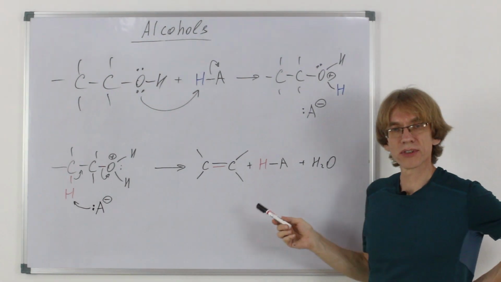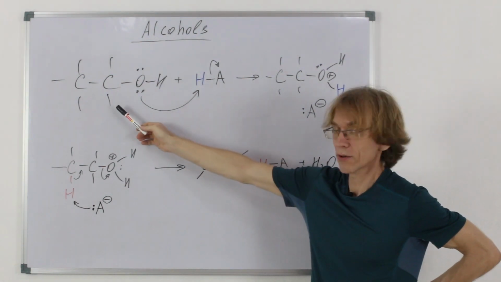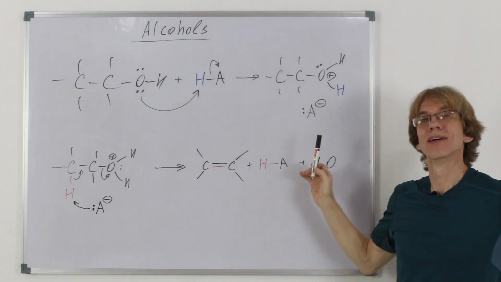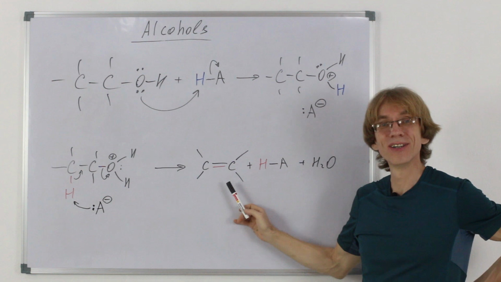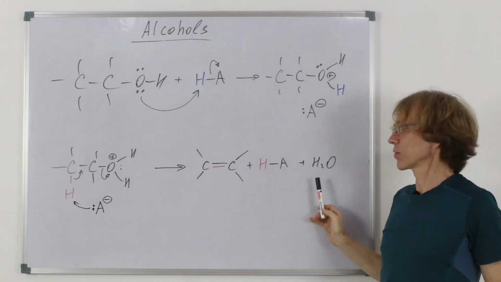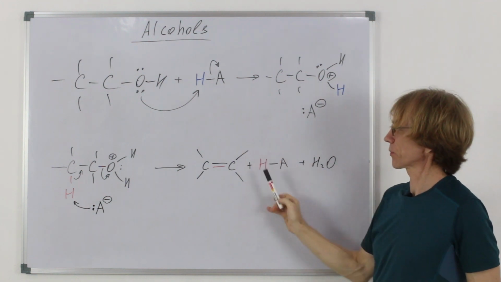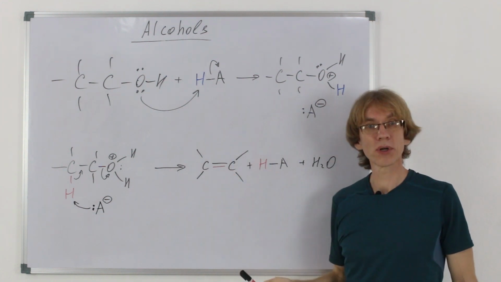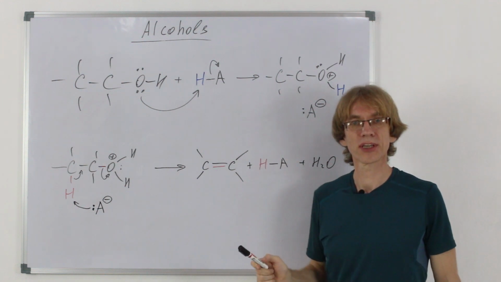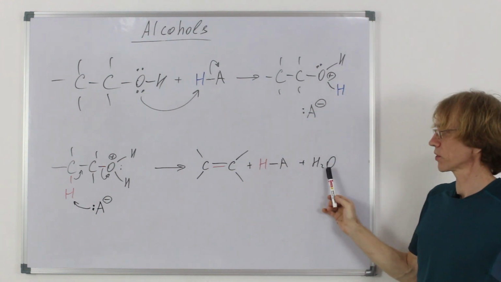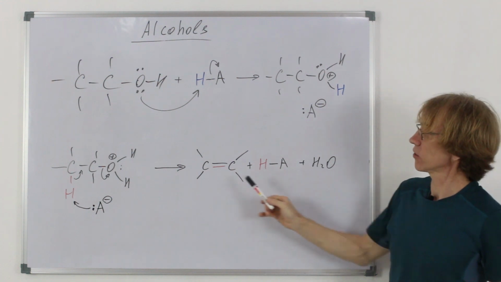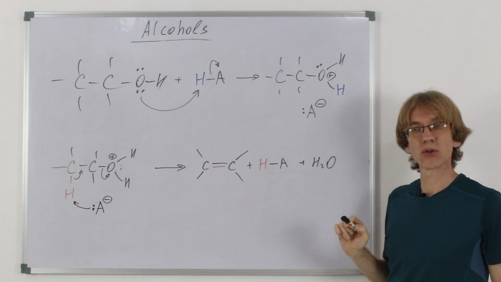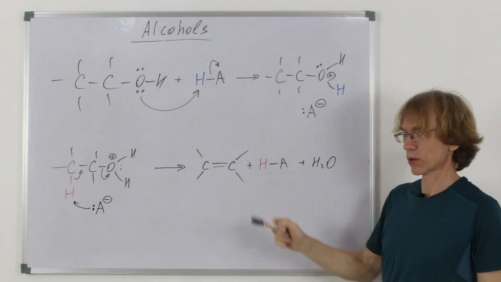So essentially, what's the result of the reaction? We have in the beginning alcohol and acid. At the end we have alkene, water and acid. You see, acid, we started with it, we ended up with it. Acid is a catalyst here, like concentrated phosphoric or concentrated sulfuric acids. And water. So as a result, this changes into this, splitting out water. Elimination of water, dehydration, formation of alkene.